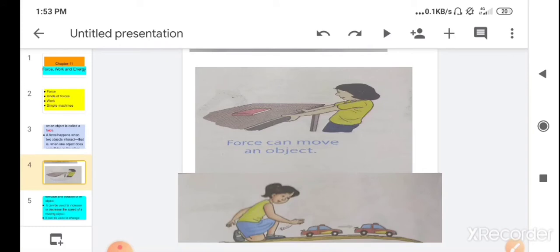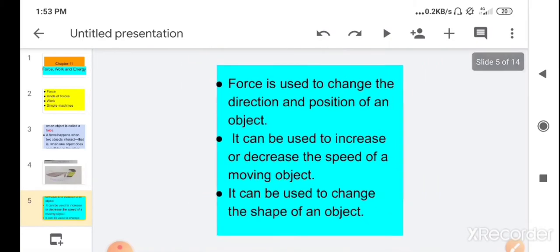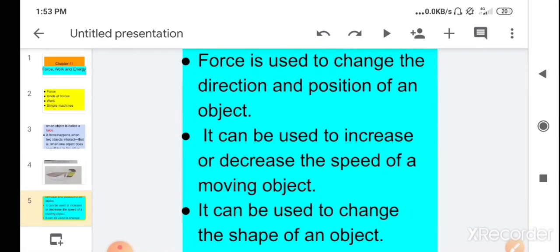Children, let's see what else a force can do. By using force, what else can you do besides moving an object? A force can be used to change the direction or position of an object.